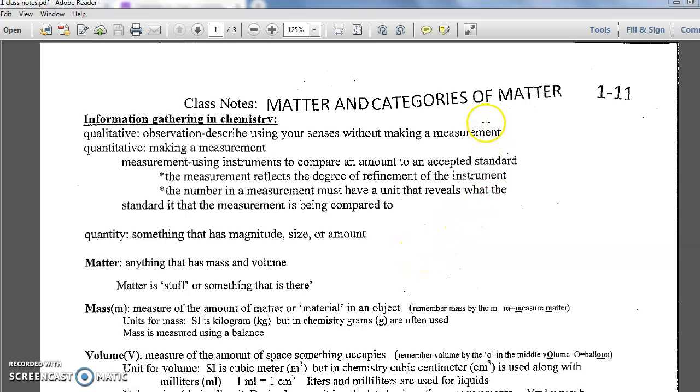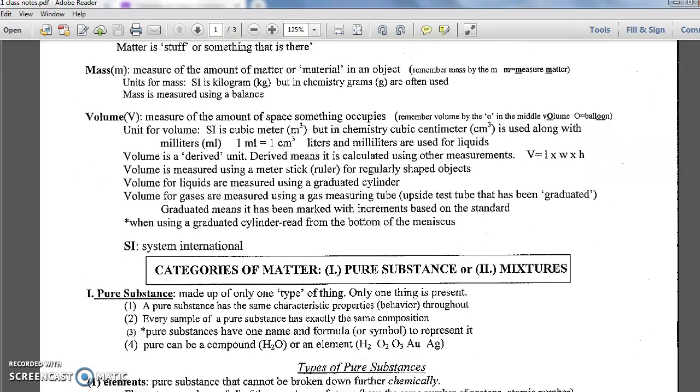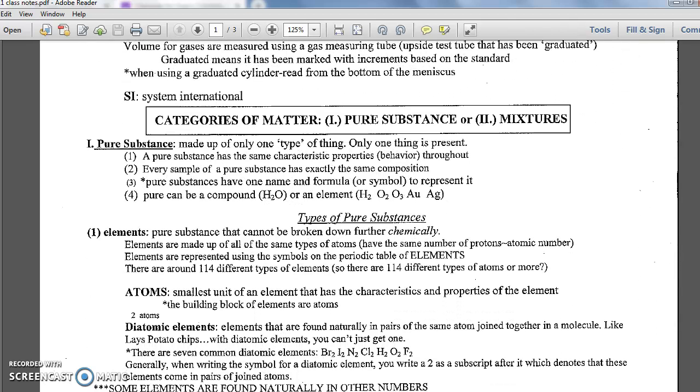Welcome to our second video on Class Notes 1-11. We did go over some of these terms related to the labs that we completed in our first video. And then we got into the heart of the notes, which is ways to categorize matter.